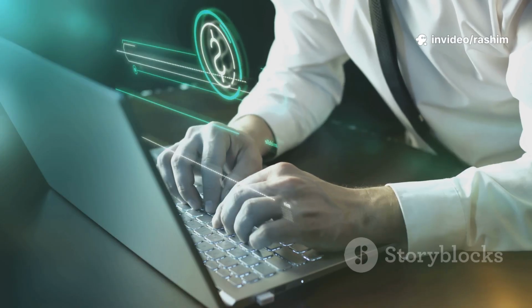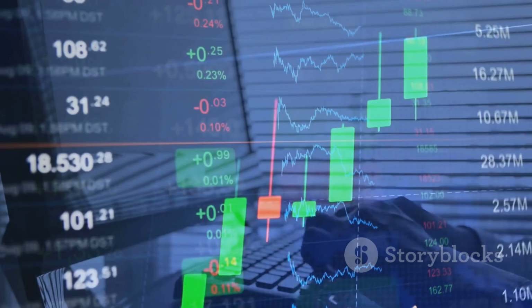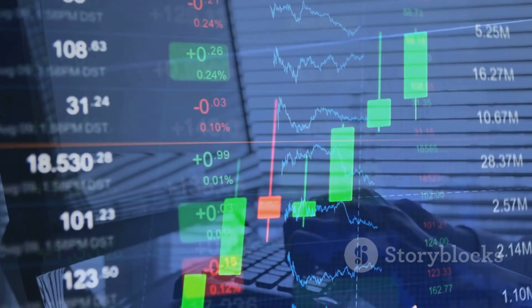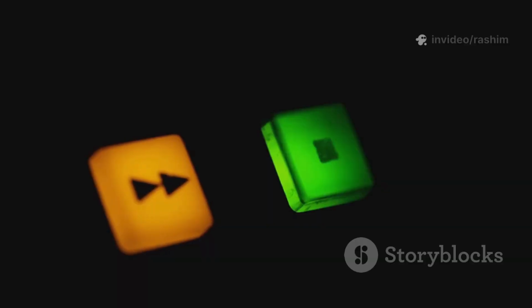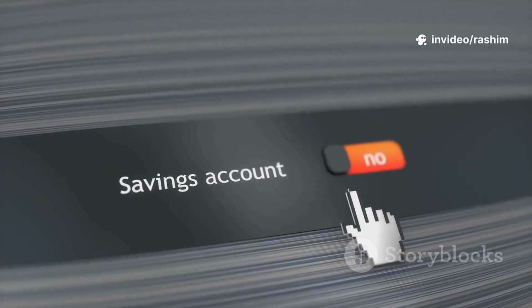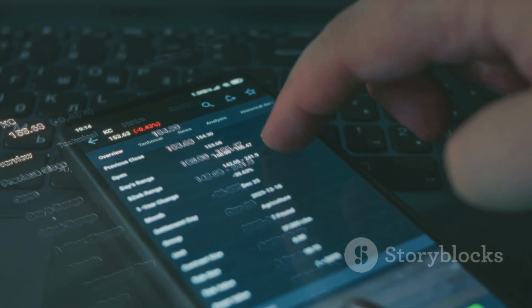This is a powerful way to simulate real trading. To start backtesting, open a chart of a stock you are interested in, like Microsoft, MSFT, on the daily time frame. At the top of the chart, you will see a button that looks like a rewind icon. This is the bar replay tool. Click it, and then click on a point in the chart's past, perhaps a year or two ago.